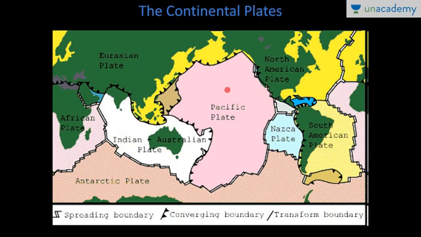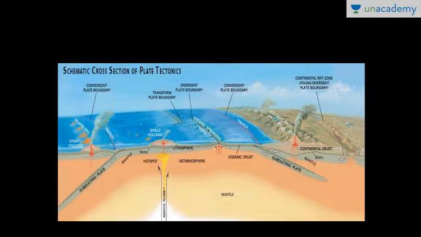When two plates are moving away from each other, for example, the mid-Atlantic ridge, this is a divergent plate boundary. And when two plates slide past each other, this is known as a transform plate boundary. This is along the North American plate. It is mainly along the convergent plate boundaries that the most explosive type of volcanoes take place, and along the divergent plate boundaries mainly less explosive, fissure type volcanic eruptions take place.